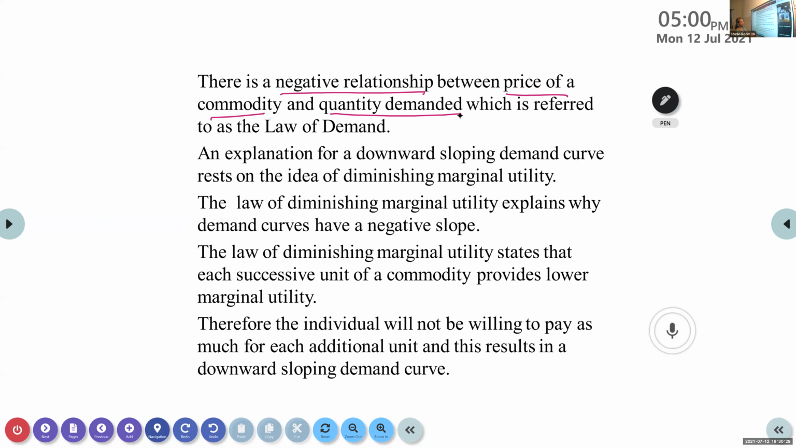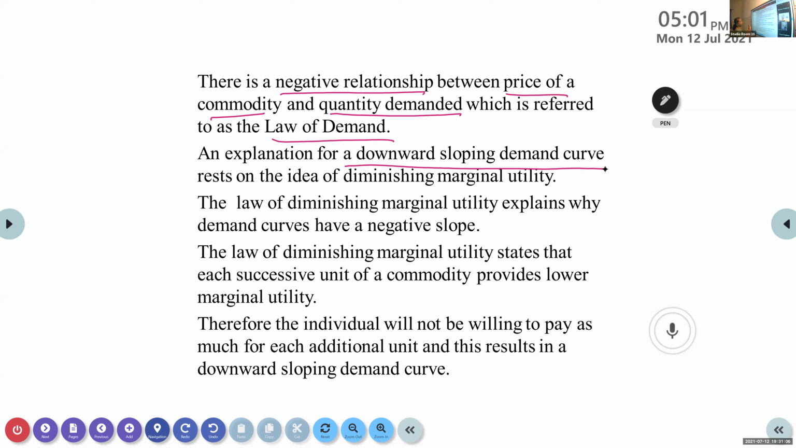That law we call the law of demand. So what is the law of demand? There is a negative relationship between the price of a commodity and the quantity demanded. That means as the price increases, the quantity demanded will be less. As the price decreases, the quantity demanded will be more. That law we call the law of demand. Got it, everyone? So it has a downward sloping demand curve.